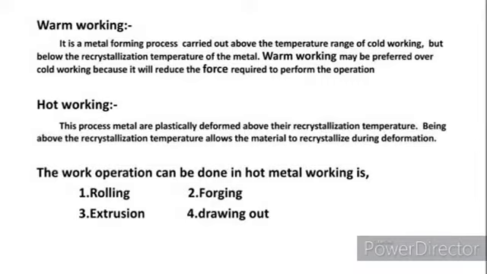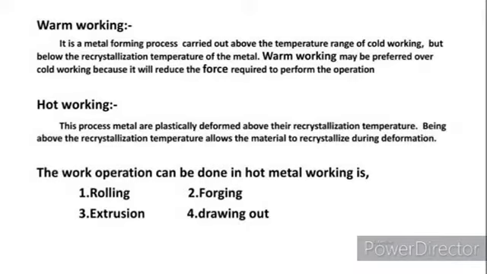Hot working. In this process, metal is deformed at a temperature above the recrystallization temperature. High heat energy is required in this process to deform the metal to a desired shape. Advantages of hot working: no strain hardening, less force is required, and greater ductility in the material is available.